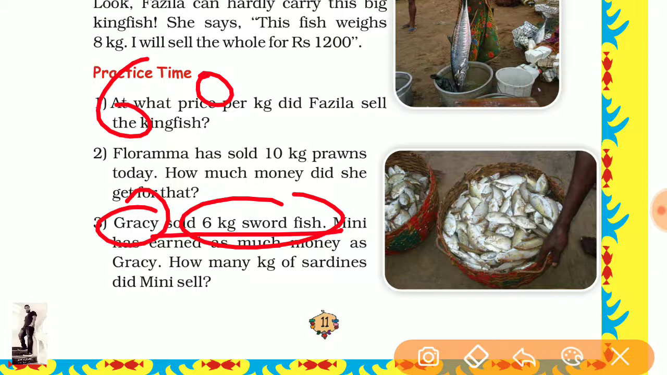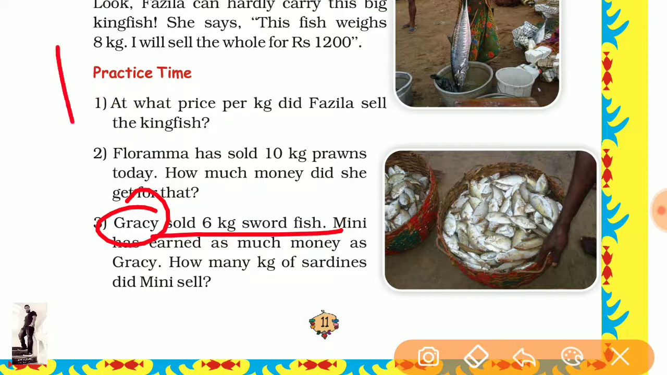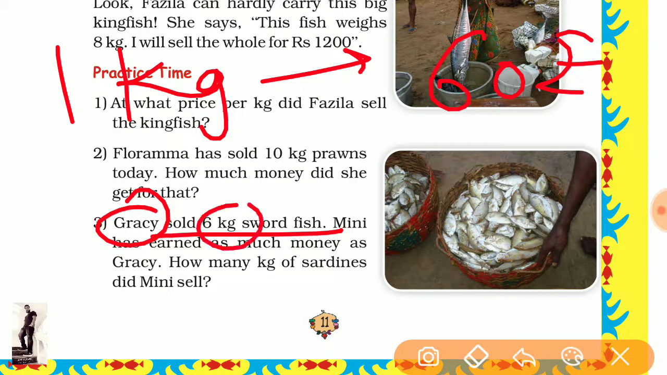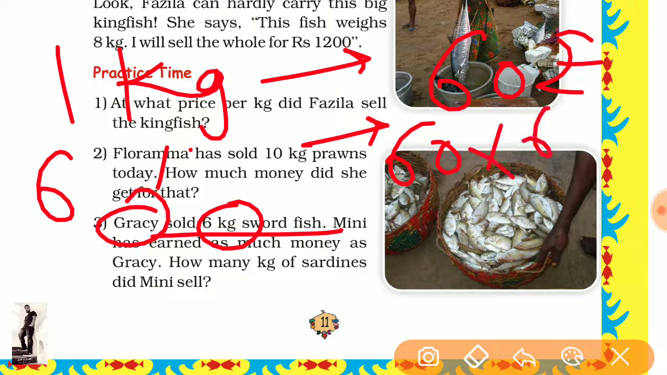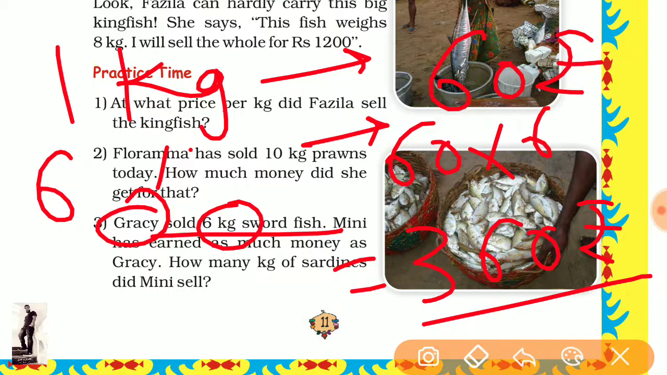I'm telling you once again: Gracie sold 6 kilograms of swordfish. 1 kilogram price of swordfish is 60 rupees, and there are 6 kg of swordfish. So 60 into 6, the total amount will be 360 rupees. If 1 kilogram is this price, then to calculate more than 1 kilogram, we multiply. So multiply, this is 360.